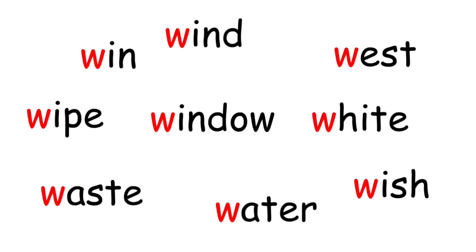So जैसे कि that's the action. जैसे कि आप खूब जोर से हवा कर रहे हैं, that is the sound. Wind की जो sound है. और इसके लिए जो हम examples use कर सकते हैं: wind, white, window, west, wish, water, waste. So our next alphabet is X.